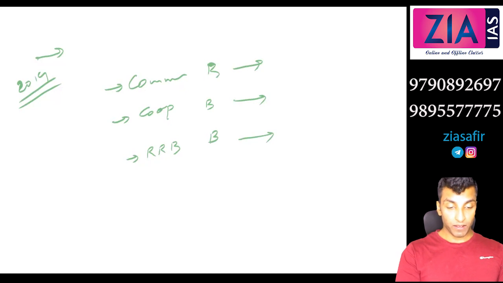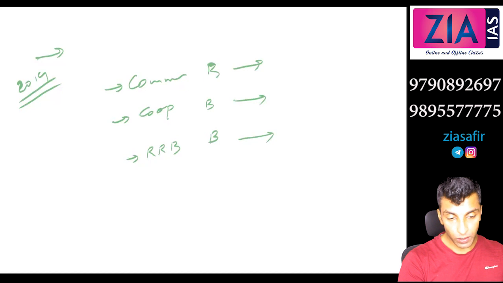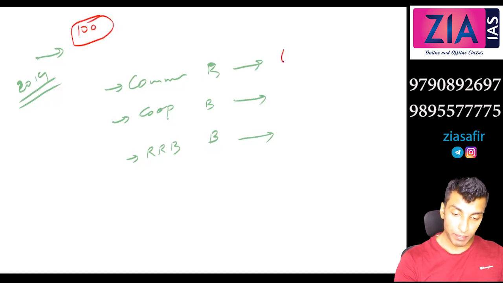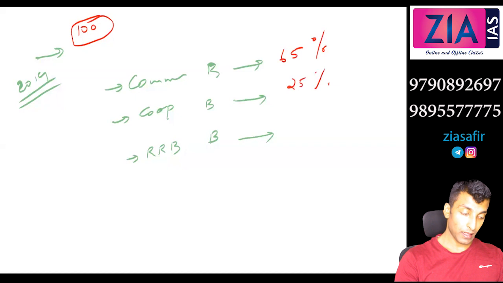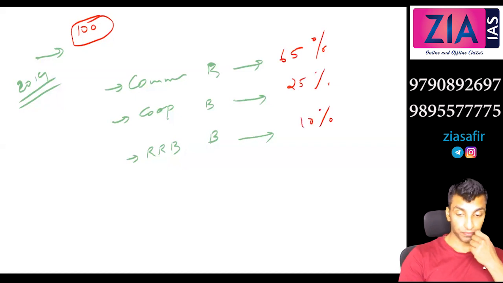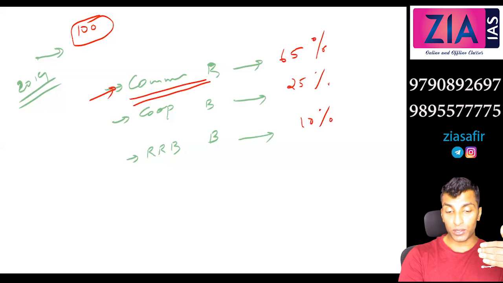When we talk about the share in agriculture credit, out of 100 rupees given, 65% is by commercial banks, 25% by cooperative banks, and 10% by RRBs. So who has the maximum share? Commercial banks. Why? It is not because they want to lend to agriculture.